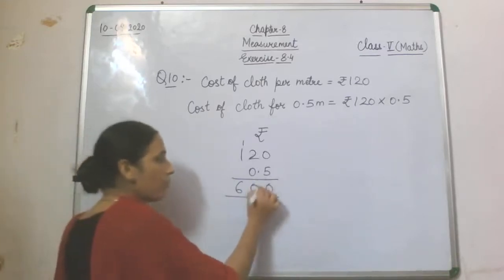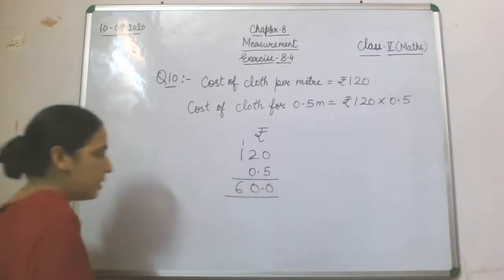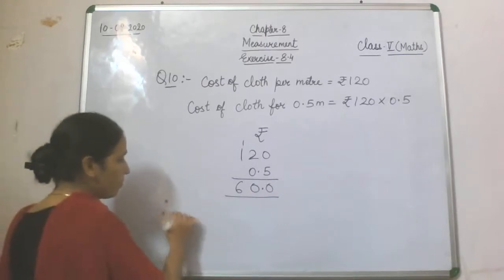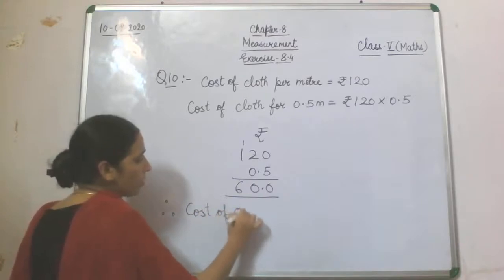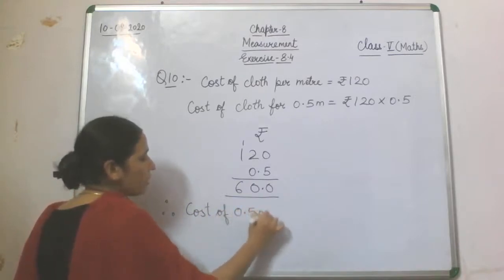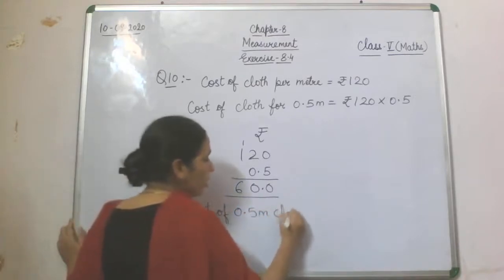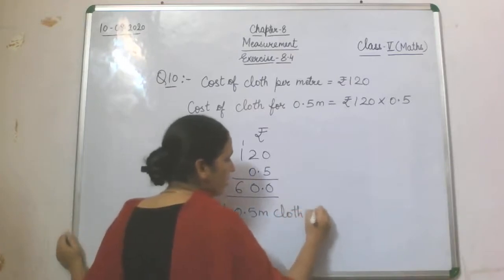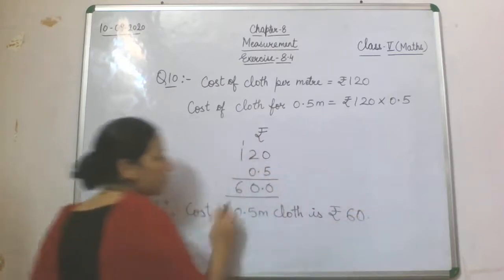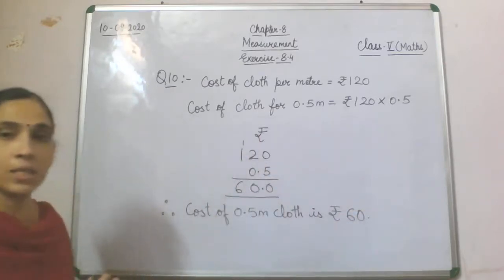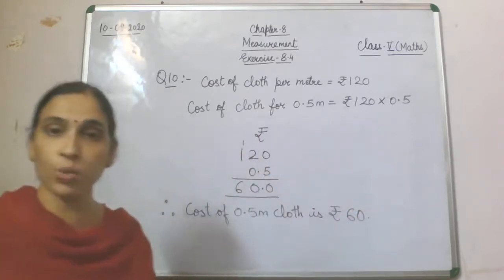So we'll count from the back and put the decimal here. Therefore, cost of 0.5 meter cloth is rupees 60. Now after the decimal you have 0, that is not necessary to write down.